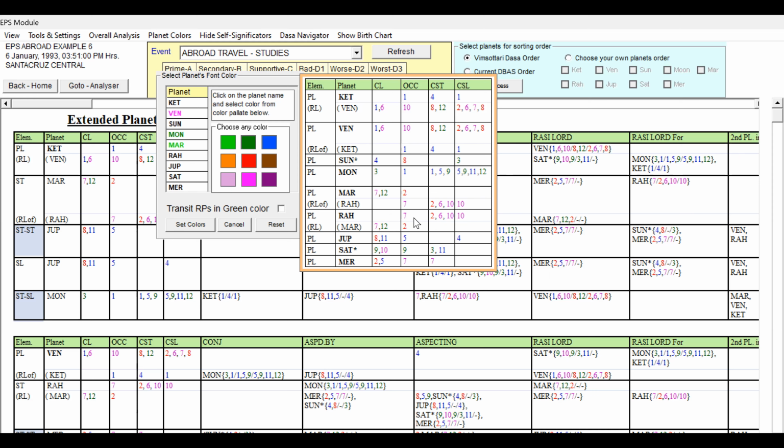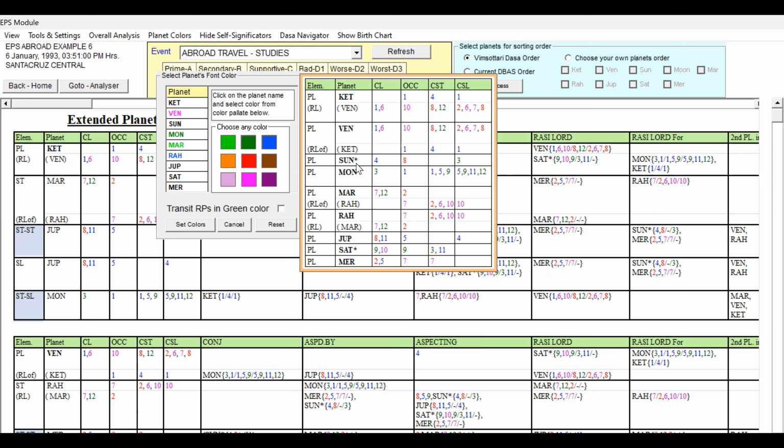Seventh house is a supportive house for abroad, and 2, 6, 10 are all supportive houses for the job prospects. So they are not strong favorable primary houses, but these are all supportive houses. So Rahu we can give blue color because it is all supportive. And moreover Rahu represents Mars also. If you give green color for Rahu, then we will not be able to differentiate from the other favorable key planets. That's why I have given blue.